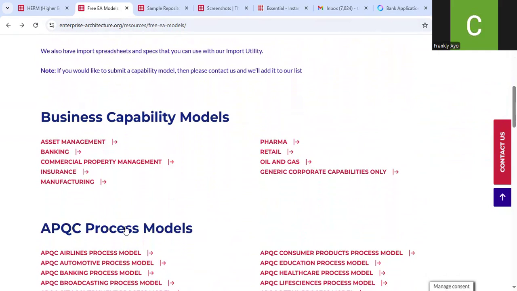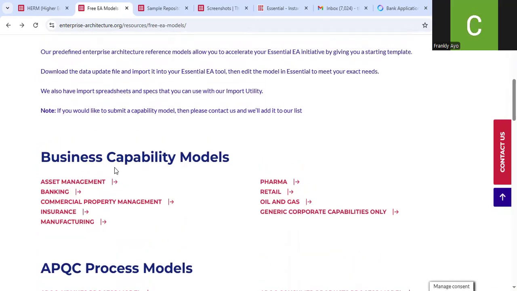And there's a clear distinction between the business capability model and your process model. The process model is saying how your business is run. What are the processes involved in doing what it says it does.